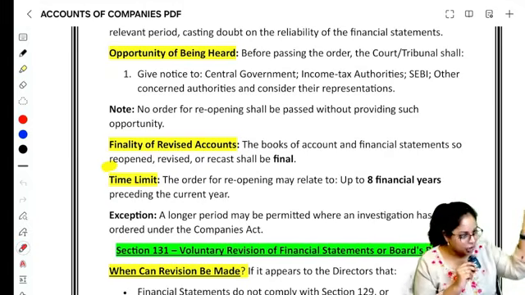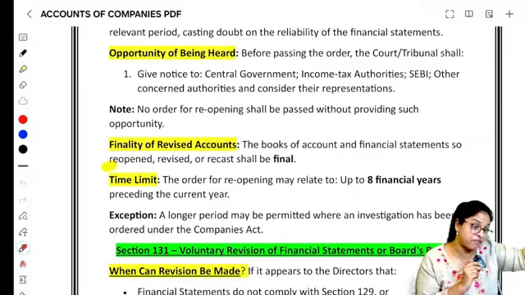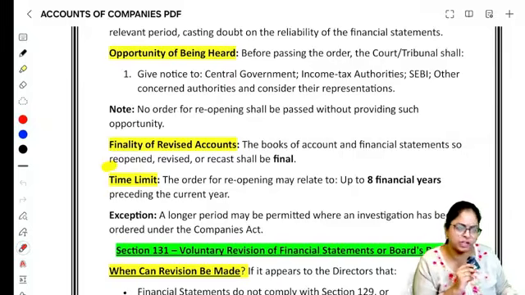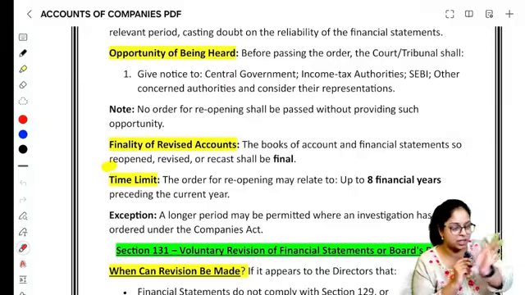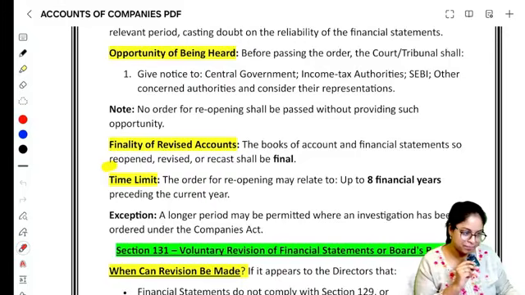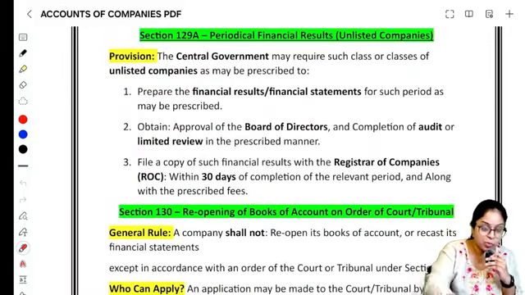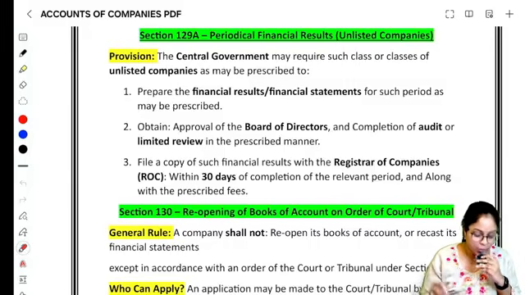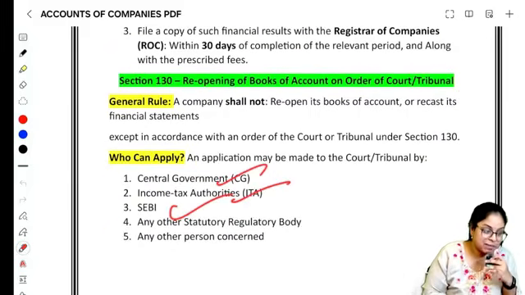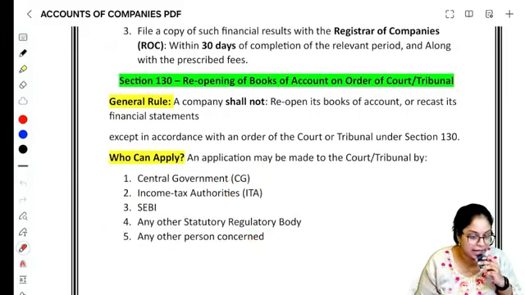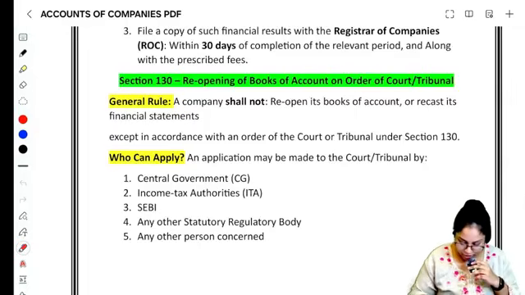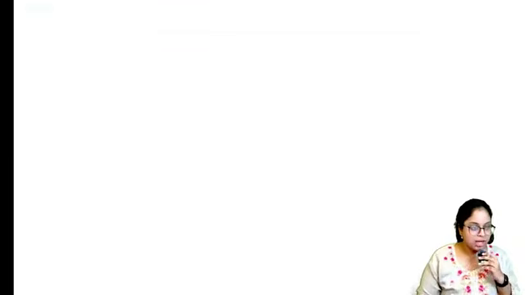Or in case ஏதோ case போயிட்டு இருந்தது, so 8 years-ஓட பழைய financials-உம் இருக்கு அப்படின்னா then you can go for that revision. We don't have a problem. But the general rule is last 8 years. Right? That is your entire section number 130. In section number 130, who's going and asking for reopening? It is the central government, income tax authority, SEBI, or any other regulatory body. Let's see the question related to this particular section.